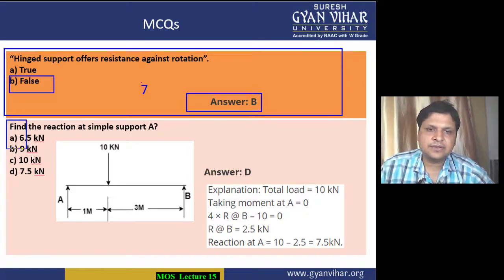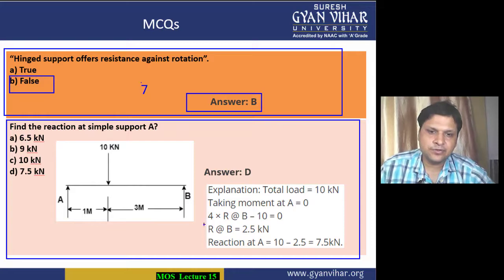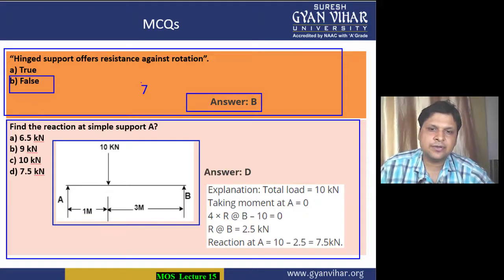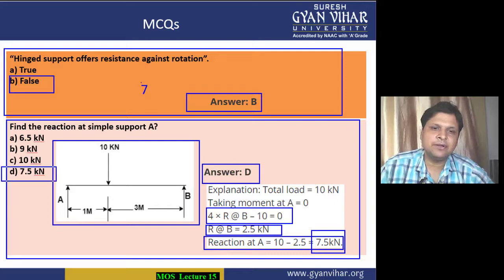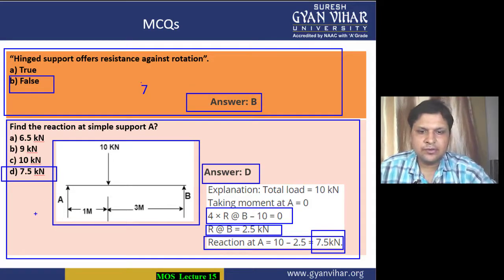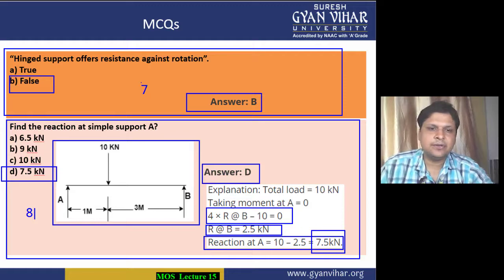Next question, find the reactions at simple support A. In this question we have already solved some numericals based on this. You have 10 kilonewton, one equation you will get. If you apply moment, you will get the equation 4 into RB minus 10 is equal to 0. So RB will be equal to 2.5, and we all know from the equation of vertical forces equal to 0, you can calculate the value of RA. When you calculate, you will find the answer 7.5, and in the options D is giving you this value 7.5. So this was your 8th MCQ.